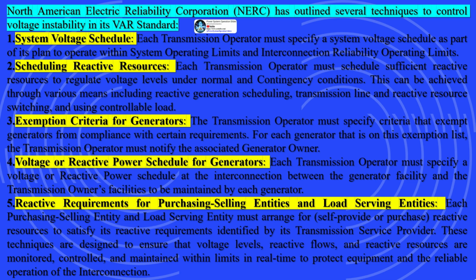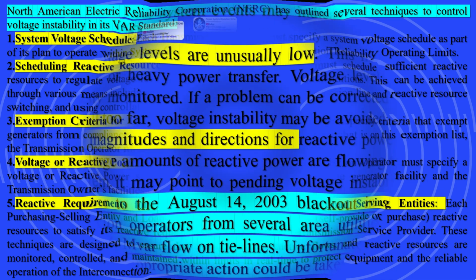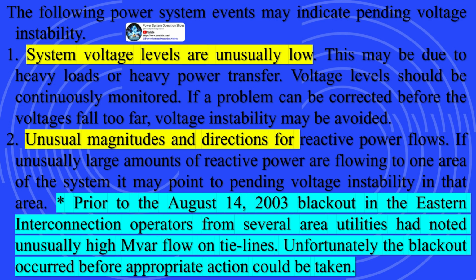Responding to voltage instability. The best response to voltage instability is to prevent instability from occurring in the first place. This may not always be possible. The following methods of response are given as general guidelines. The guidelines are divided according to our three types of voltage collapse.